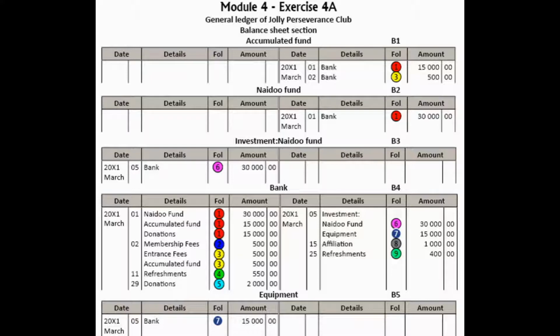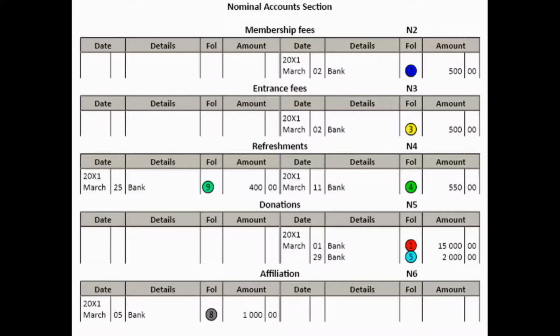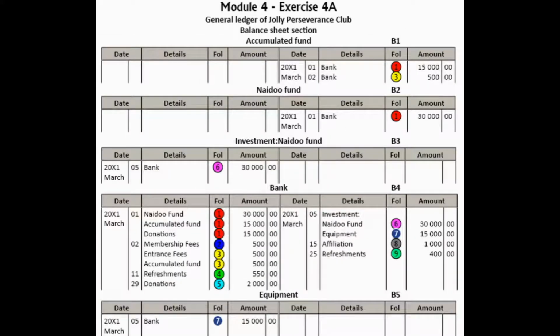Okay, receipt number 2 was received on the 2nd of March, and that was from M. Jackson. It was for 1,500 Rand in payment of membership 500 and entrance fees of 1,000. Okay, so the double entry for the membership fees, that one is easy. Debit bank with 500 and credit membership fees with 500. Okay, you'll see the two entries are marked in that blue circle with number 2 in it.